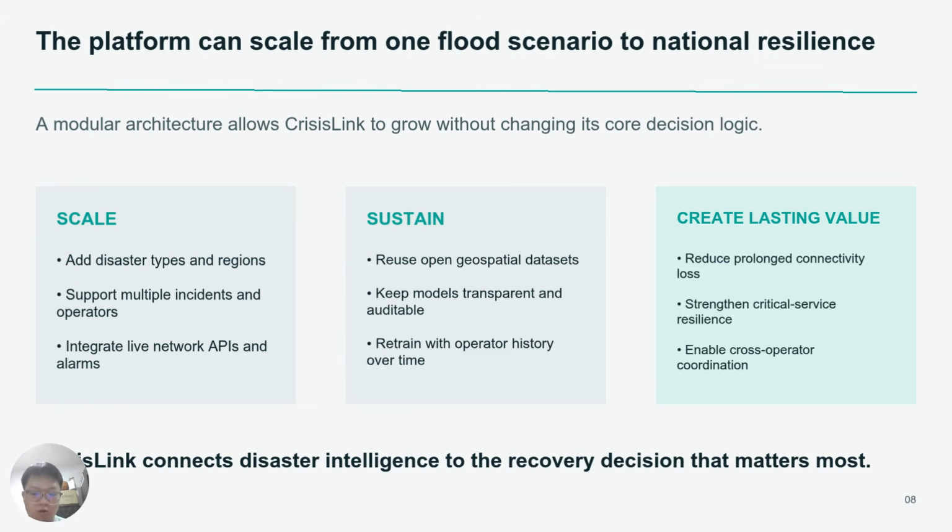Ultimately, this project connects disaster intelligence with telecom recovery decisions. By helping operators restore connectivity where it creates greater human value, Crisis Link can reduce prolonged communication outages, strengthen critical service resilience, and also help communities stay connected when connectivity matters the most.